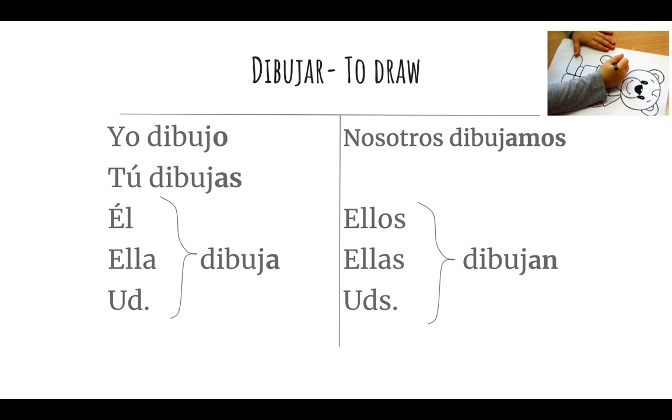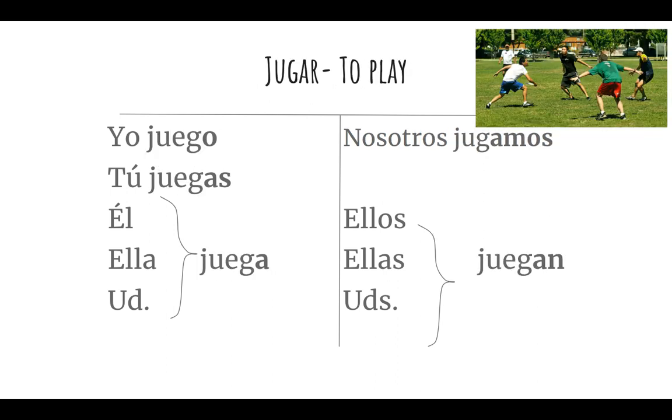Dibujar, to draw. The J makes an H sound. It doesn't sound like our J in English. So dibujar, dibujar. Yo dibujo, tú dibujas, él dibuja, ella dibuja, usted dibuja. Nosotros dibujamos. Ellos dibujan, ellas dibujan, ustedes dibujan. Remember that J makes an H sound, almost like an H.